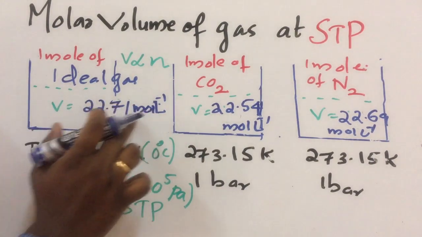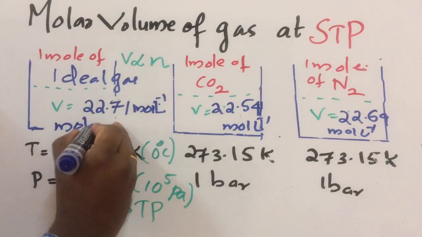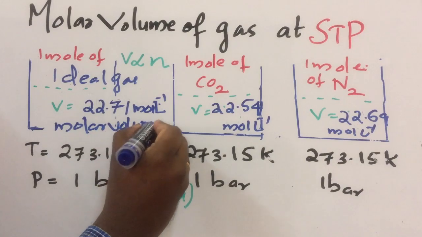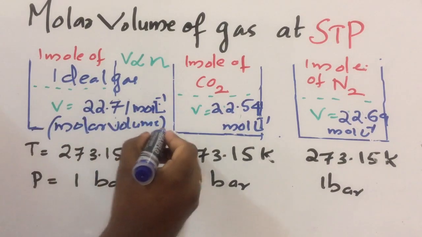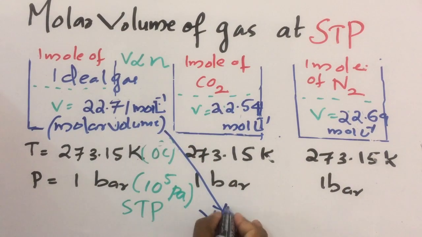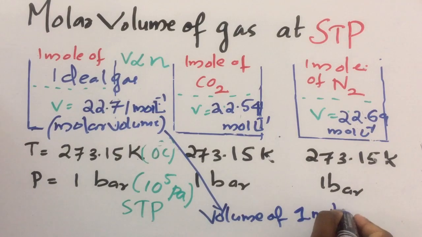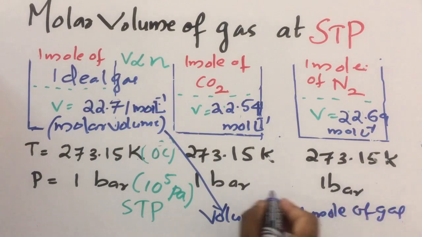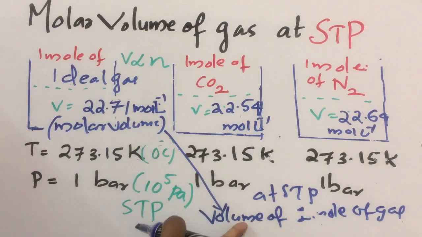And this volume is also called molar volume. What is molar volume? Volume of 1 mole of gas at STP, at standard temperature and pressure, is called molar volume.